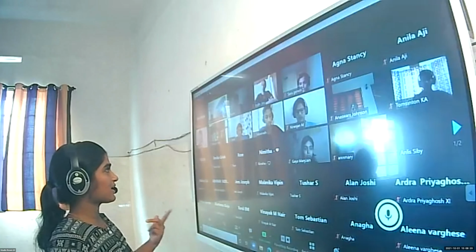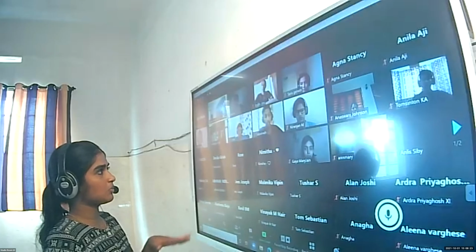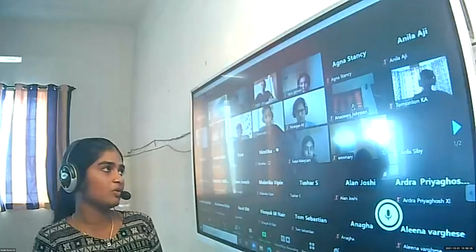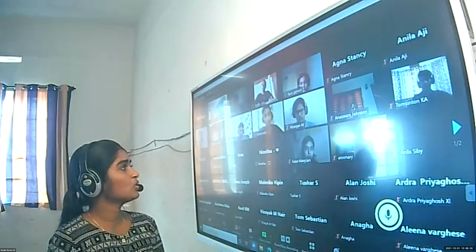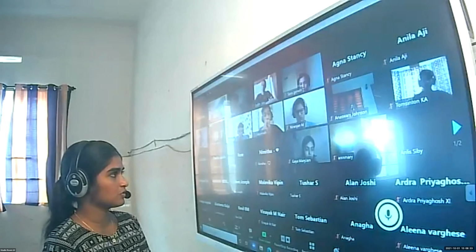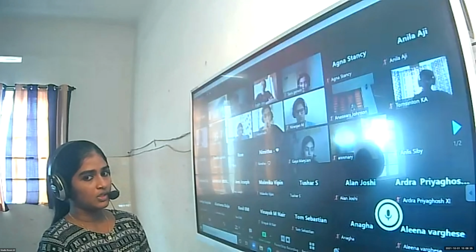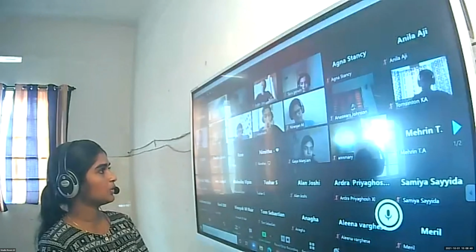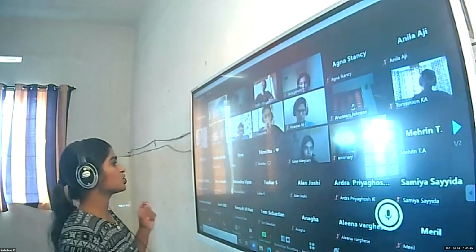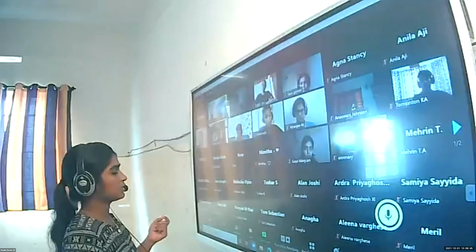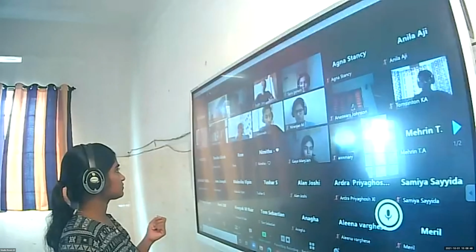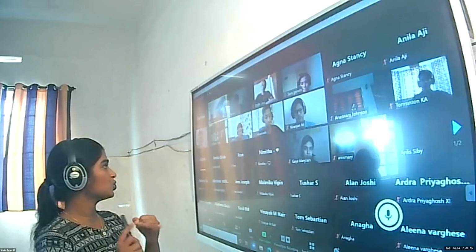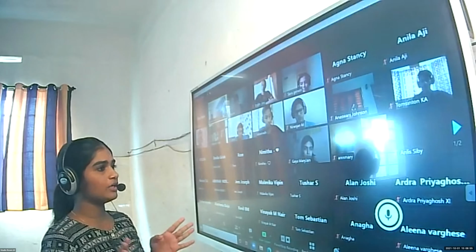So to make it practice, we can conduct one test in the mode of this OMR sheet itself. So next Friday, there will be one exam for you. All of you start studying this chapter from today onwards. Clear? Within the next class, I will finish this chapter and I will send you the notes by tomorrow. If you have any doubt in any portion in this chapter, you can ask me. Clear, children? The portions for your term 1 examination are chapters 1, 2, 3, and 4. For this Friday, only the 4th chapter.